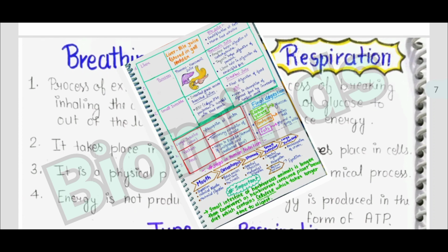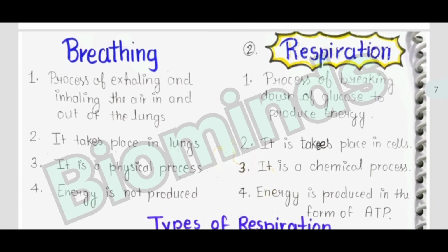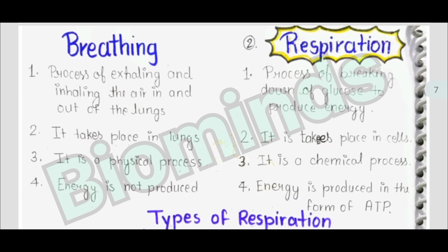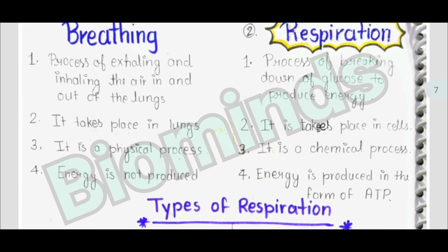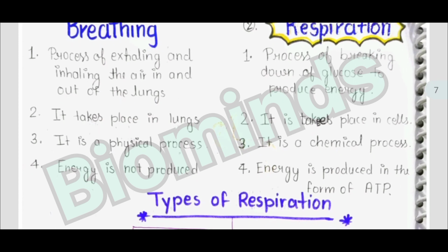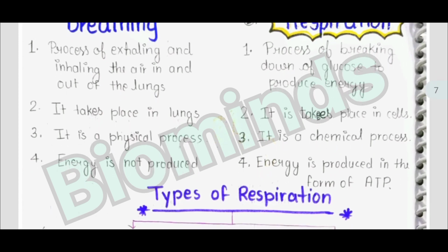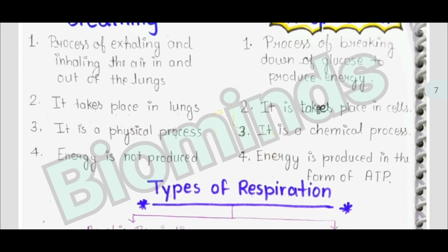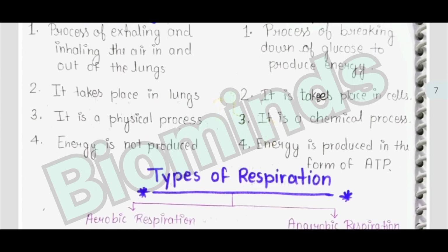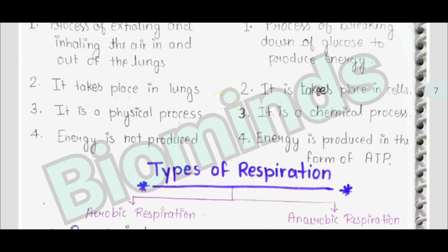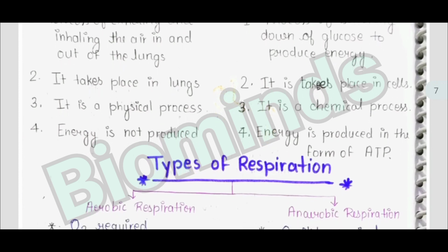Then breathing and respiration. Breathing is the process of exhaling and inhaling air in and out of the lungs, but respiration is the process of breaking down glucose to produce energy. Breathing takes place in the lungs and it is a physical process, and energy is not produced. But respiration takes place in the cells. It is a chemical process and energy is produced in the form of ATP.